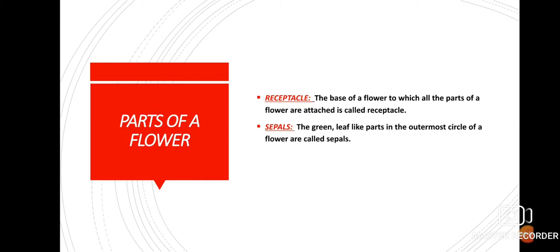Next one is the sepals. Now, what are sepals? The green, leaf-like parts in the outermost circle of a flower are called sepals. Just above the receptacle, it contains sepals. These sepals also contain chlorophyll and can synthesize their own food. All the sepals together are known as calyx. The main function of the sepal is to protect the flower in its initial stages, when it is in the form of a flower bud. Understood?